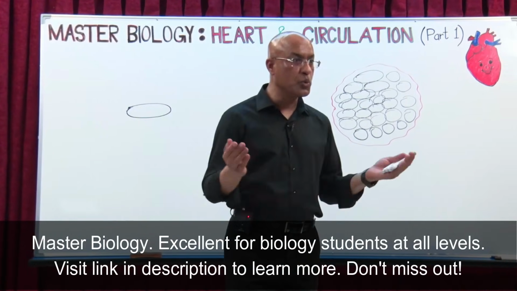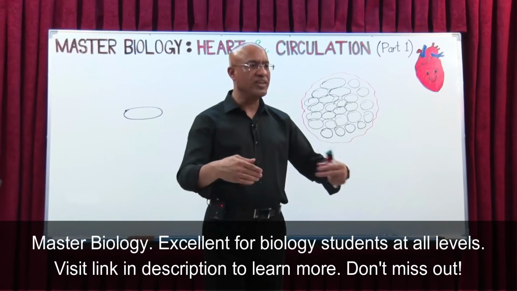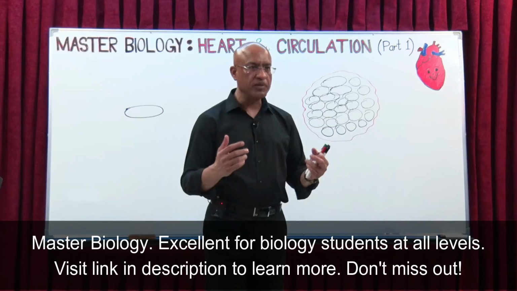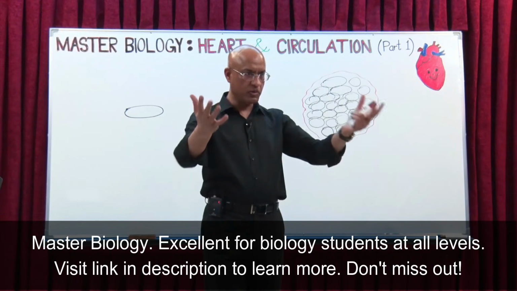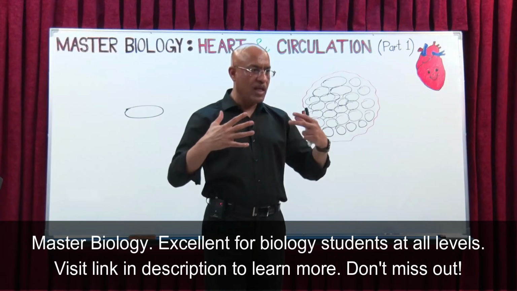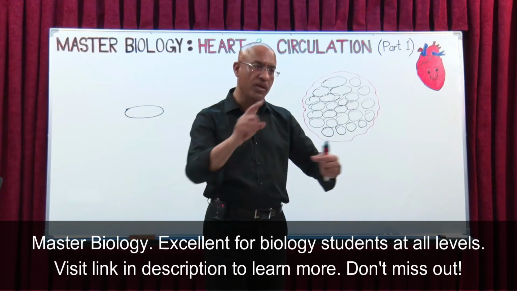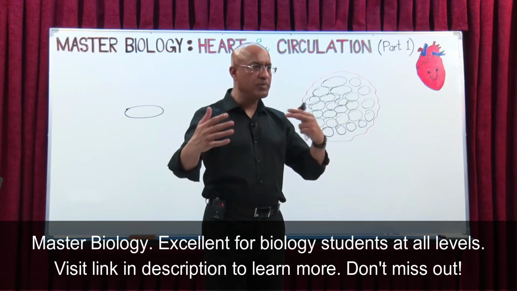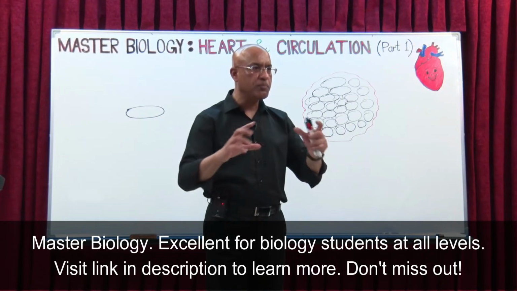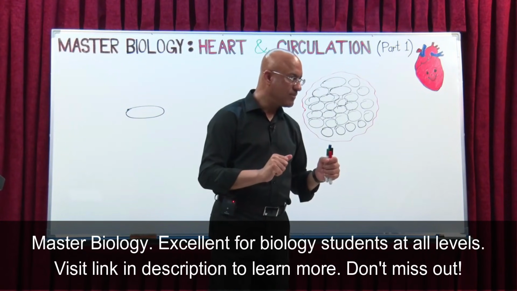They need fuel, they need nutrition, and they produce waste products. For this purpose, to acquire the nutrition from the environment and to release the waste products into the environment, all the time there are exchanges going on between the organism and the environment, right?